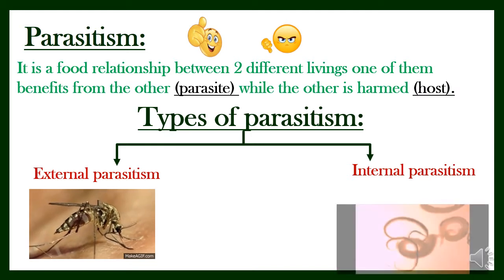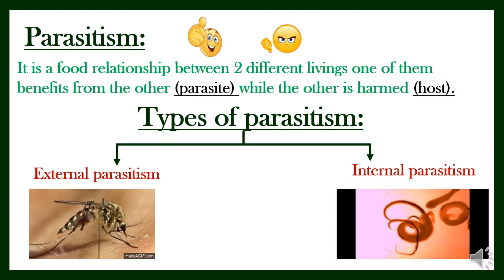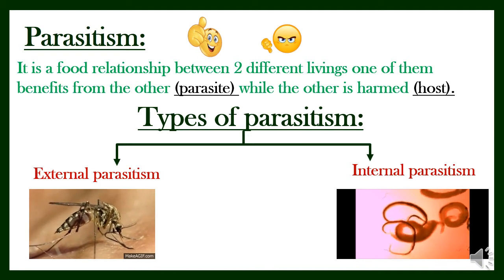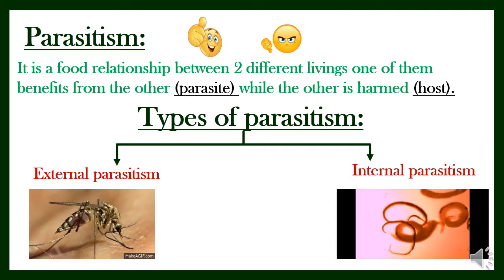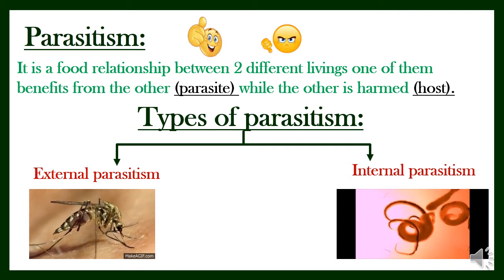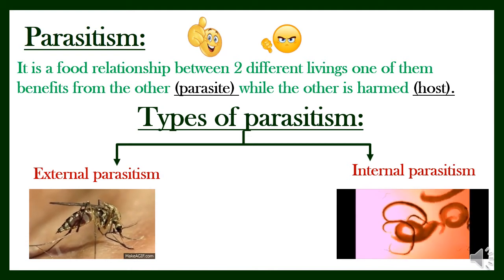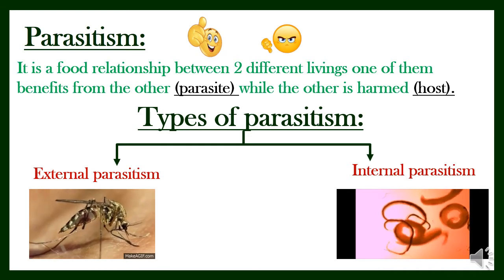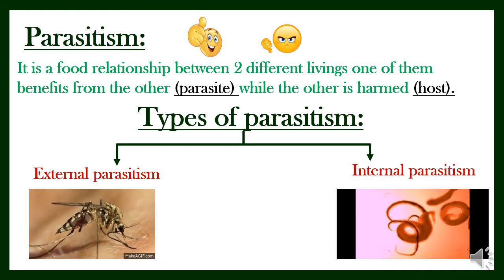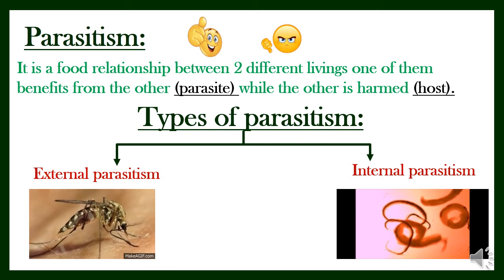While in internal parasitism, as you can see, these tiny worms live inside the host body like the man, and they feed on all tissues and share digested food with the man. So external here means outside the host body, like mosquito. But internal parasitism means that the parasite lives inside the host's body, like this worm.